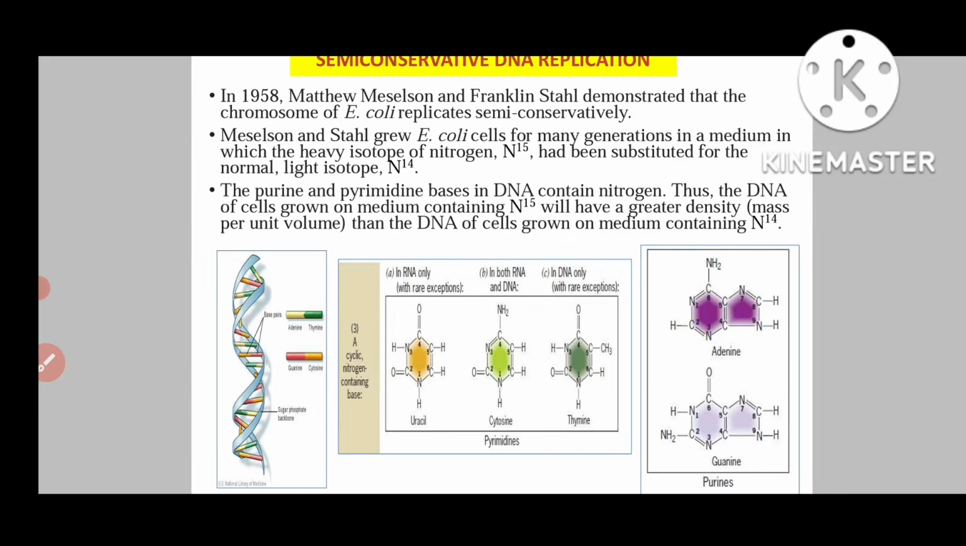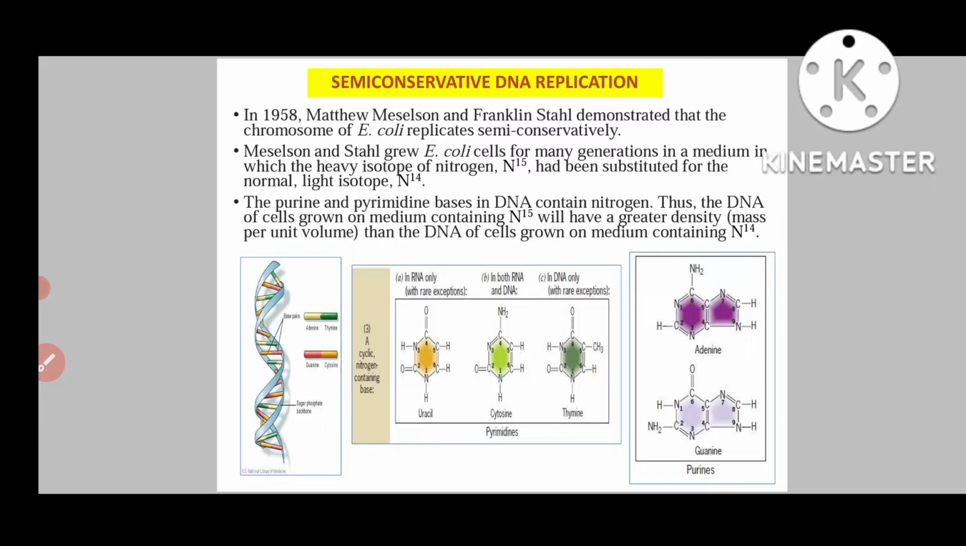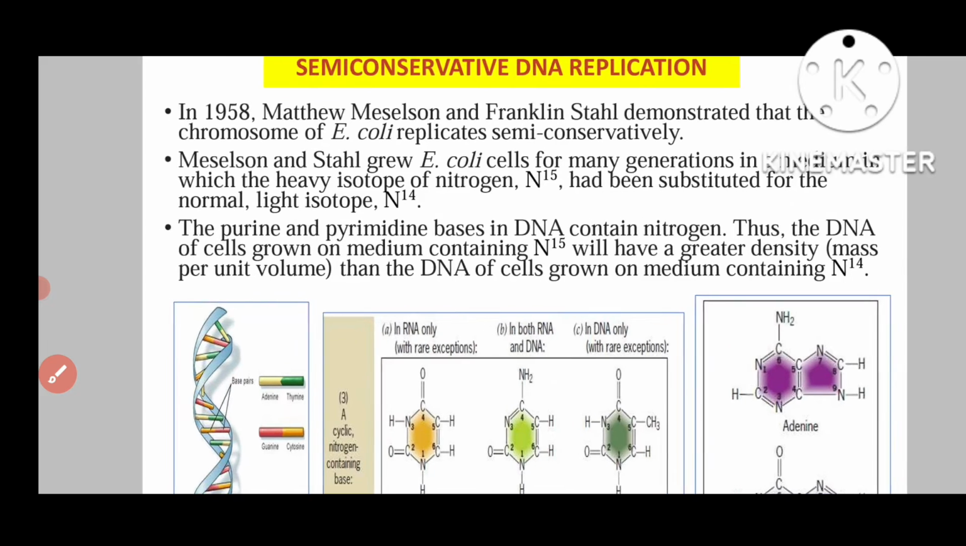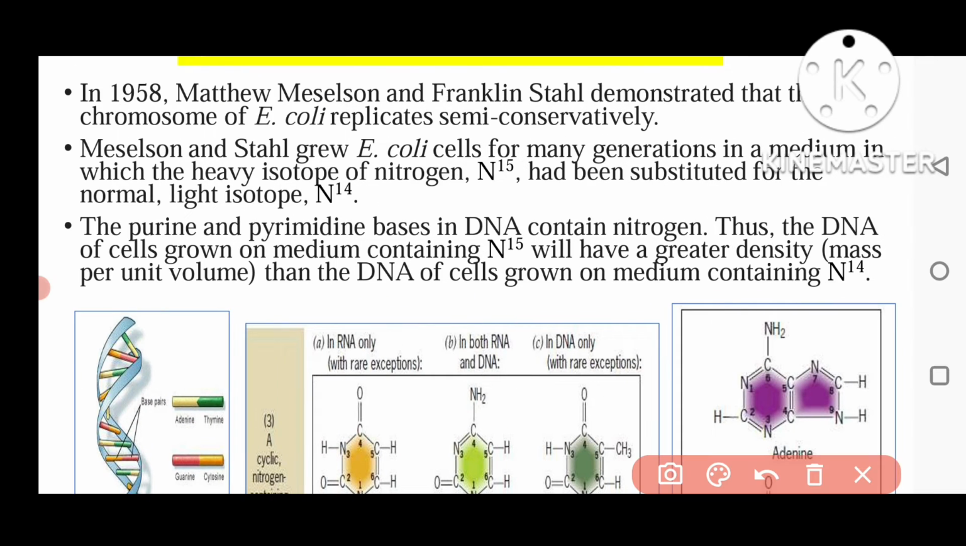We will discuss a little bit about these two scientists, named Matthew Meselson and Franklin Stahl. These were two scientists who carried out the experiment in 1958, and they demonstrated that in E. coli, DNA replication takes place by the semi-conservative mode. So what they did, they grew these E. coli cells. E. coli is a bacteria, Escherichia coli. They grew these cells for many generations in a medium in which the heavy isotope of nitrogen, that is nitrogen 15, was substituted for the normal nitrogen, that is nitrogen 14.